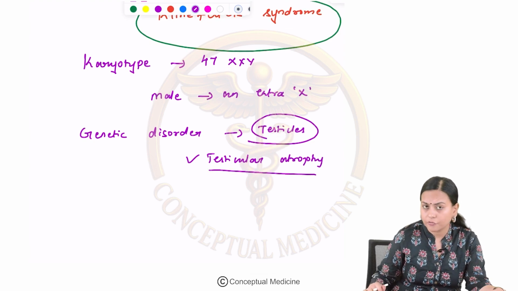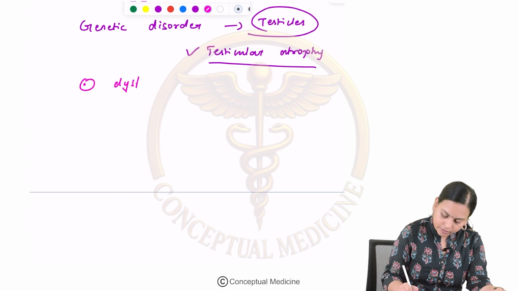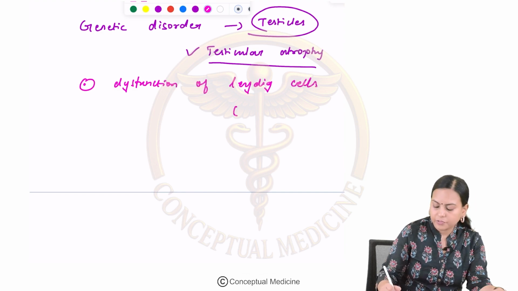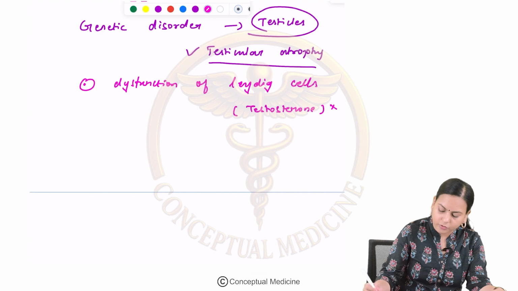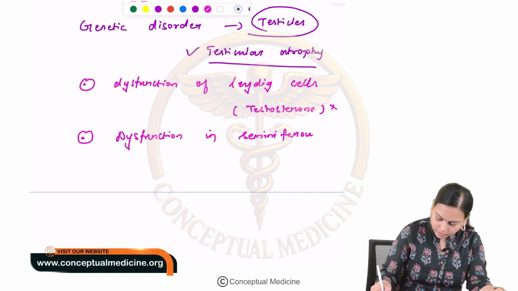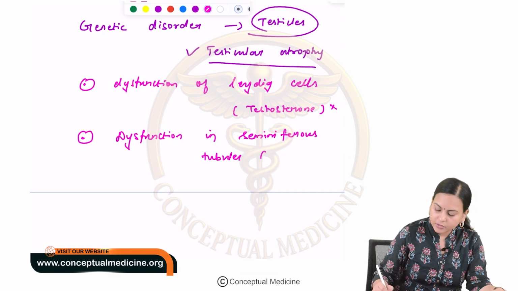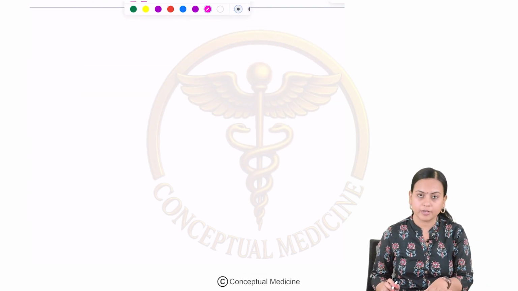Okay, when testicular atrophy is there, you have two main problems. There is dysfunction of Leydig cells, which produce the hormone testosterone. So this is not going to be there. And the second problem is there is a dysfunction in seminiferous tubules as well. Okay, so there is a dysfunction in sperm production and transport. Can you understand? Yes, this is all about Klinefelter syndrome.